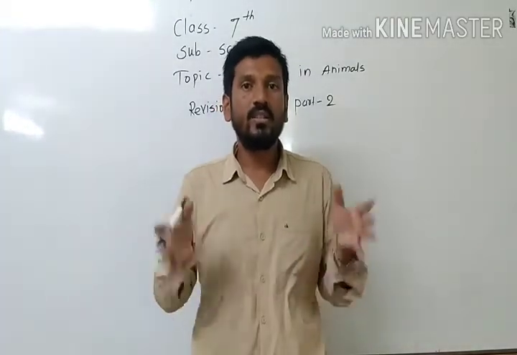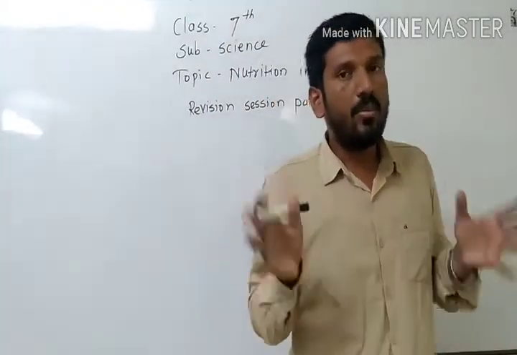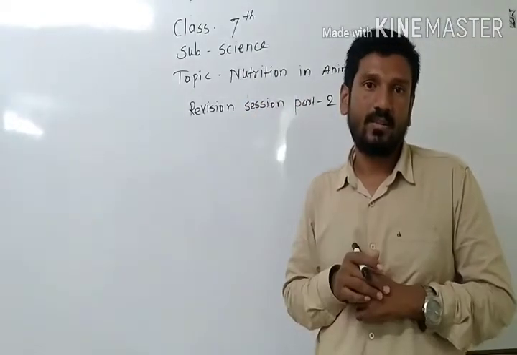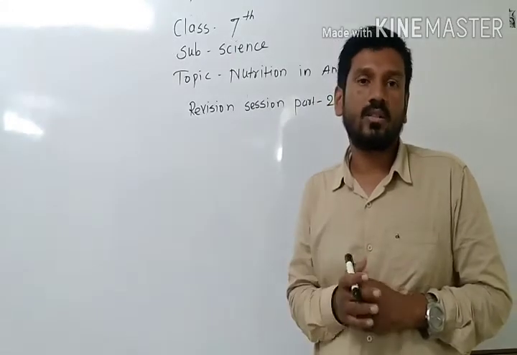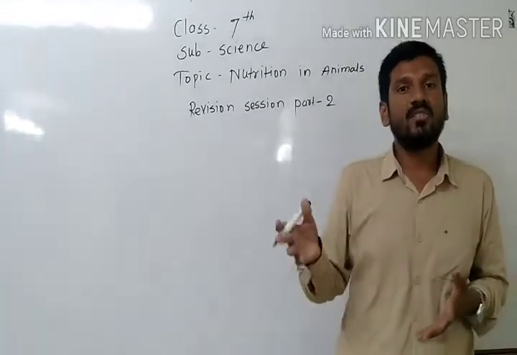So this is the complete digestive system. I hope you understand the importance of every organ of the digestive tract, right from the buccal cavity to the anus, and how it works. So this was the topic, digestion in human beings.